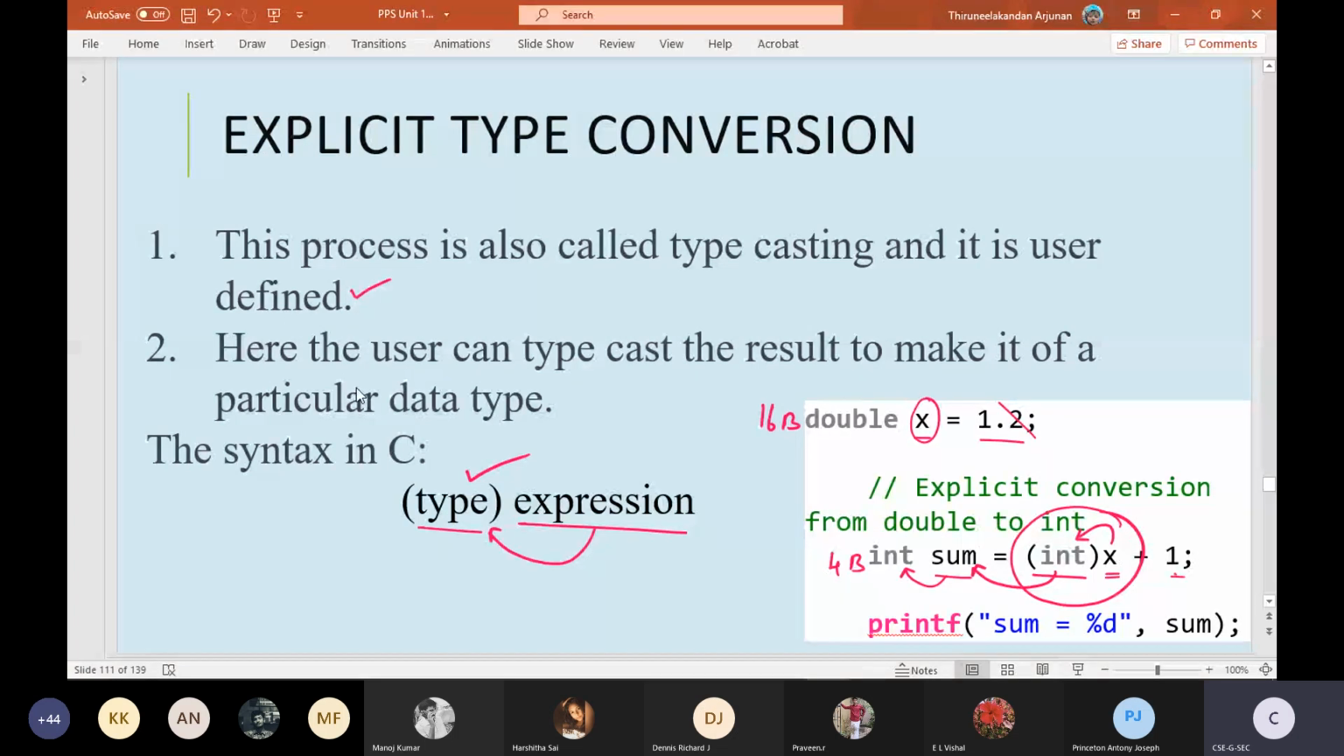Here the user can typecast the result to make it of a particular type. The expression may be of a higher data size and can be converted to a smaller data type size, but at that time I need to mention the type size to which I am converting. This is an important topic, maybe asked in the university exams, keep in mind.